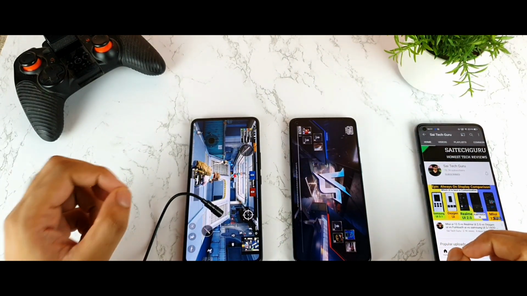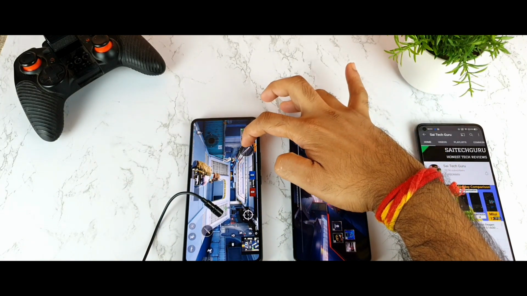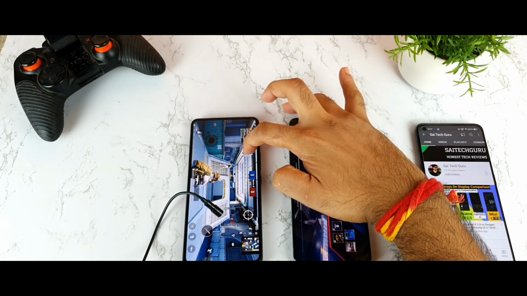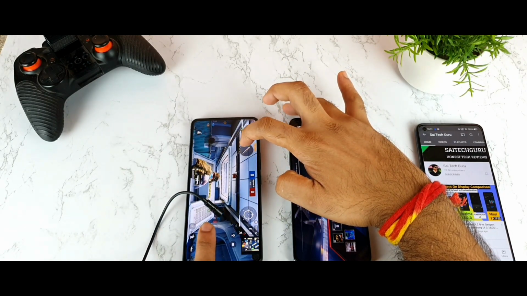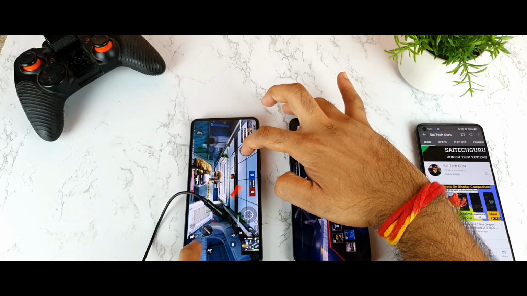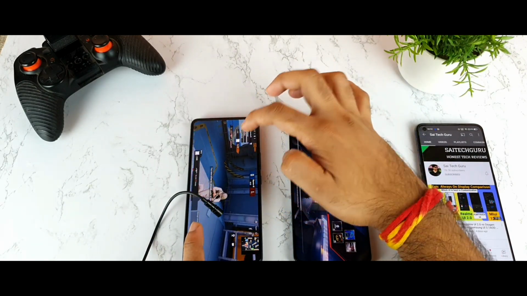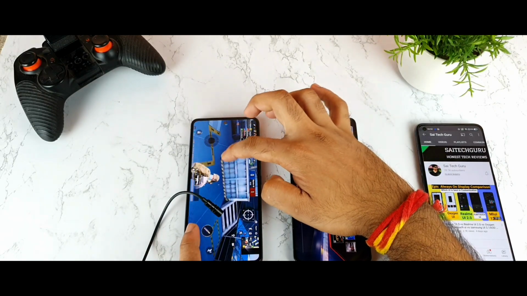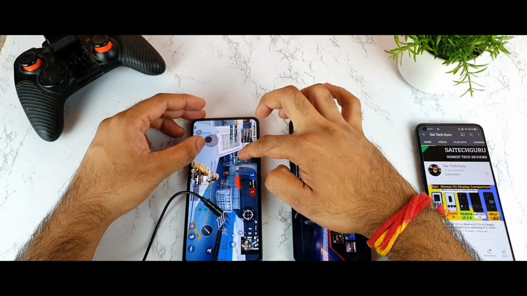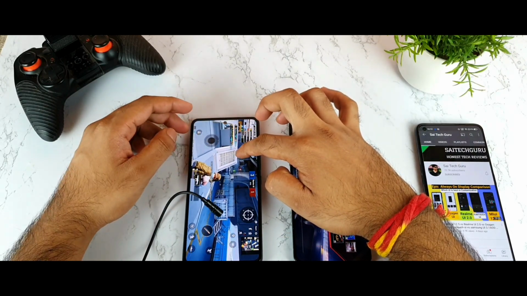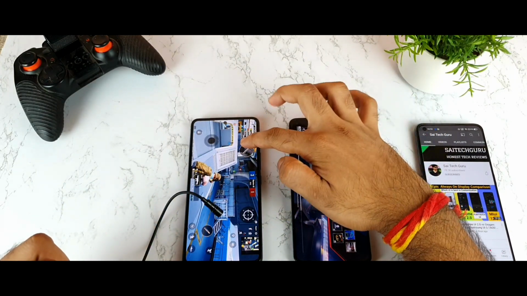Now let's move to the gaming part of the haptic feedback test comparison between both phones. Let's see, friends, how much stronger the haptic feedback is in the IQ7 device. As you can see, friends, you can hear a lot of vibrations coming from the IQ7 device at this point.